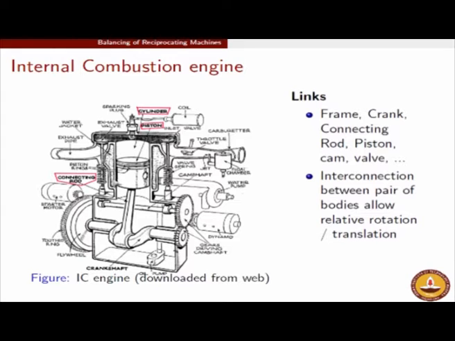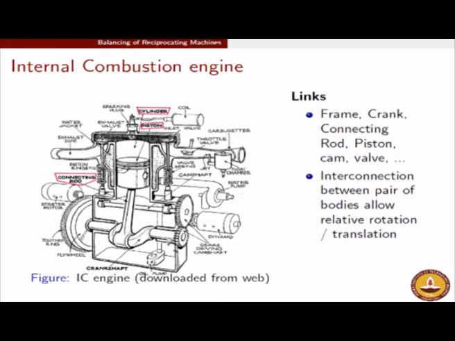So this is a specific kind of interconnection, and in the language of kinematics we call this a sliding pair. Each interconnection is only going to allow a certain kind of relative motion between the interconnected parts. If we look carefully, between the frame and the crankcase there is some kind of bearing. The crankshaft is going to rotate about the crankcase or the cylinder through this interconnection of the bearing. So there is a bearing which allows this crankshaft to rotate.